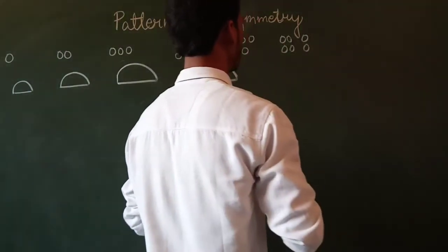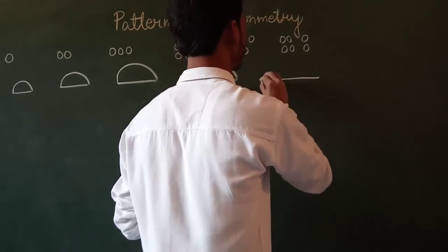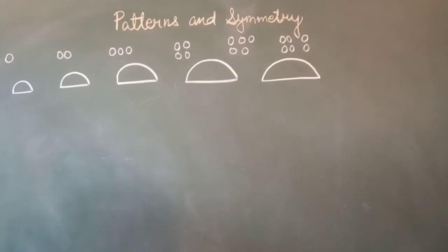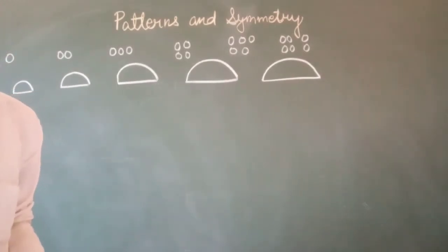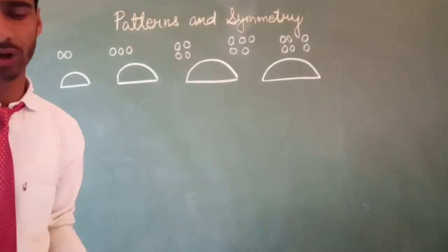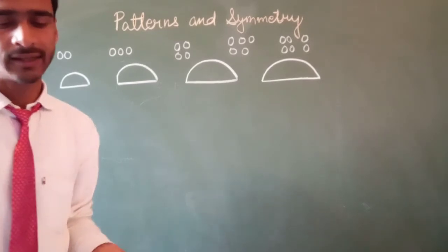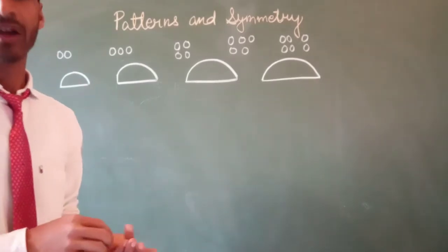Now, that was how patterns are formed. First, repetition of shapes forms patterns. Second, changing the number of shapes forms patterns. Third, changing the size of a shape forms patterns. And next, changing the color of a shape forms patterns.